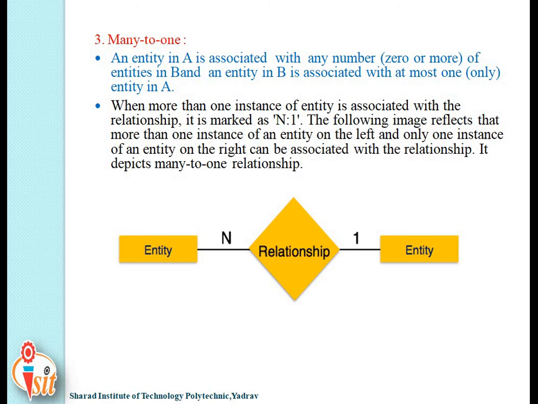Another definition: when more than one instance of an entity is associated with the relationship, it is marked as N to 1. The following image reflects that more than one instance of an entity on the left and only one instance of an entity on the right can be associated with the relationship. It depicts many to one relationship.